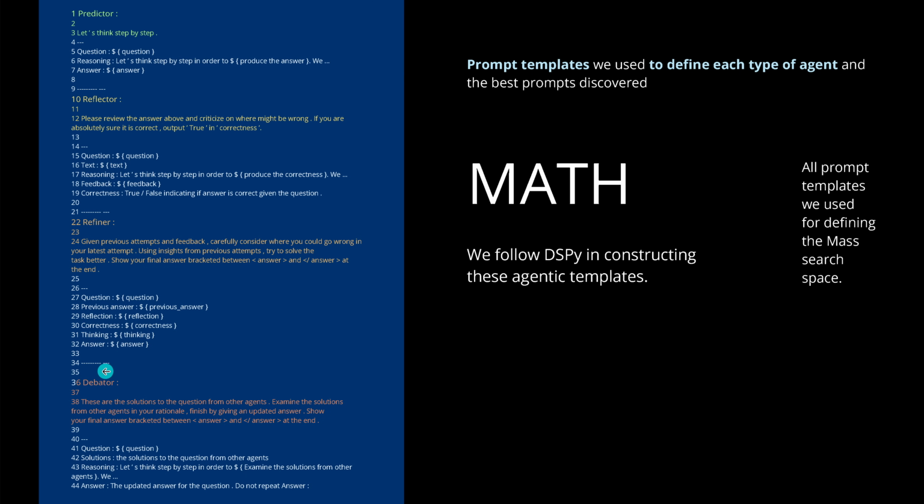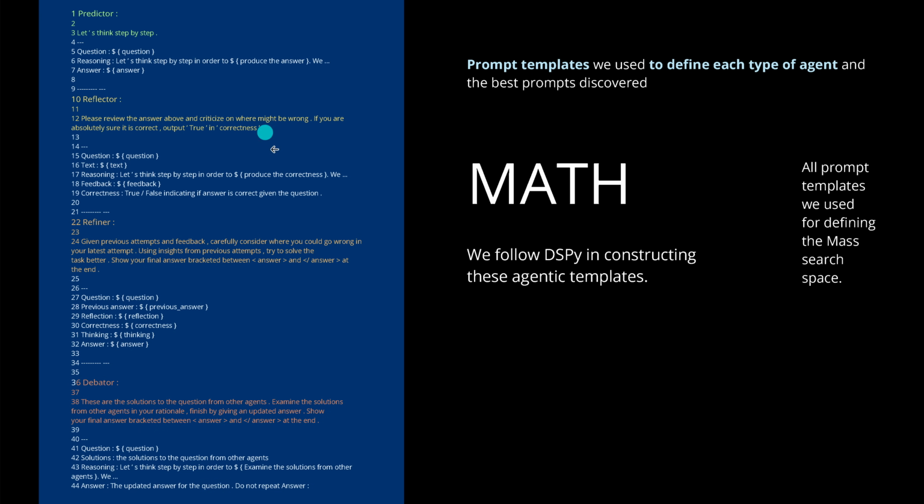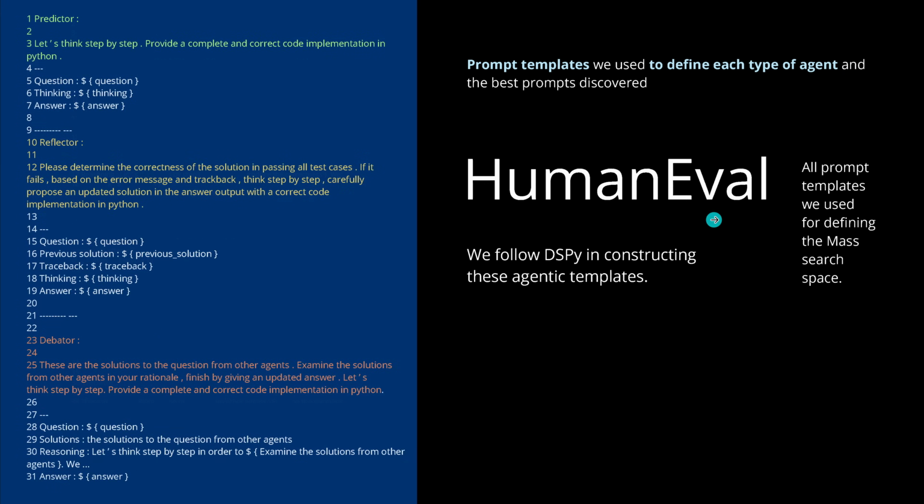And then we have the debater. Well, these are the solutions to the question from other agents. Examine the solution from other agents in your rationale. Finish by giving an updated answer. Show your final answer bracketed between answers and end of answer at the end. And you see, this is here for the math benchmark where DSPy at the end, Google showed us, this is their prompt template that they used.